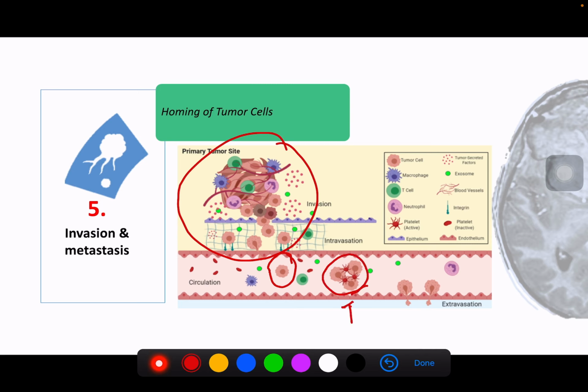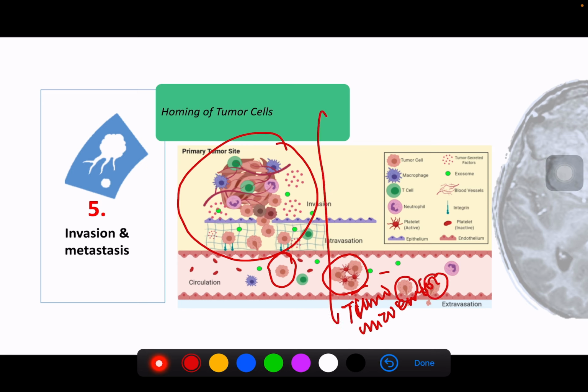That's the reason why we call it tumor microemboli. Okay, so this tumor microemboli is the one that is potent, then later on it will release itself from the platelets and attach to the endothelium of the other organ.